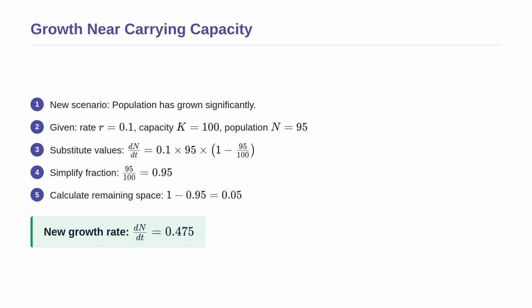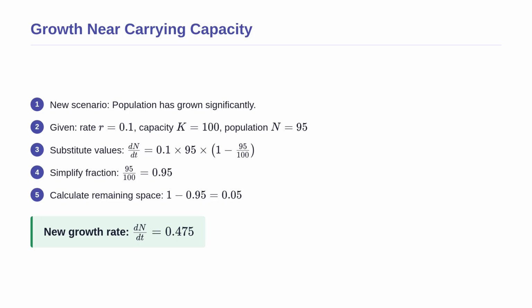Now, let us look at the exact same patient a few months later. The tapeworm population has grown significantly to 95 worms. The intrinsic growth rate and carrying capacity remain exactly the same. We substitute the new population size of 95 into the exact same equation.